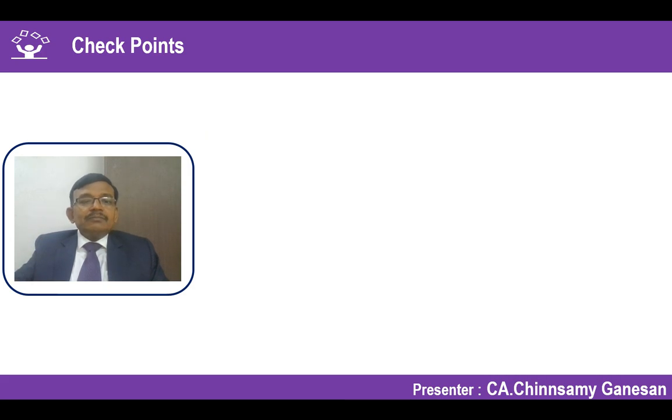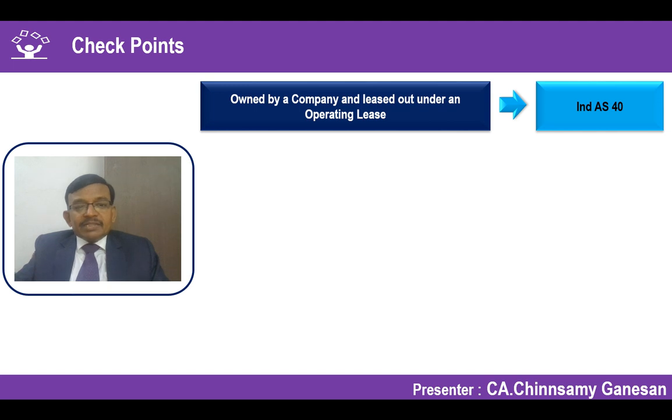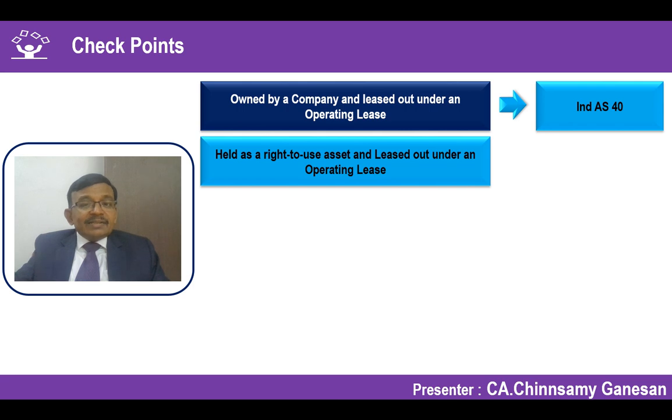Now let's take an example or maybe several examples to understand what are all the items which can still be considered as investment property and which are to be considered under other standards. Maybe recap our understanding. Owned by a company and leased out under an operating lease. So necessarily it is treated as what? Given on rent. So Ind AS 40 should be applied. Investment property should be applied. Held as right to use asset and leased out under an operating lease.